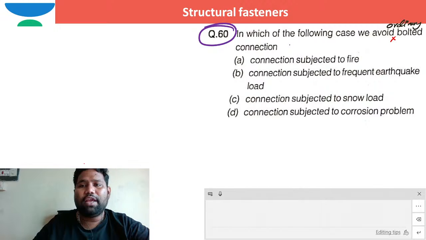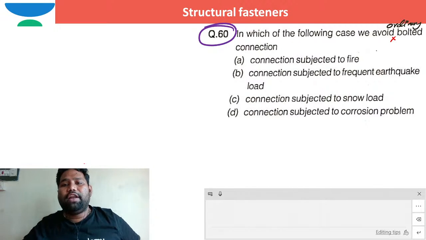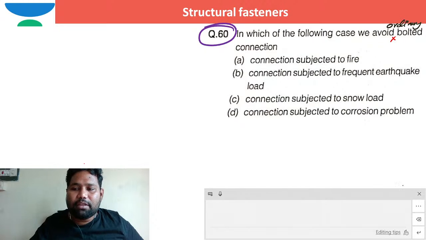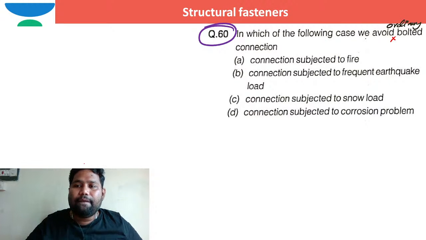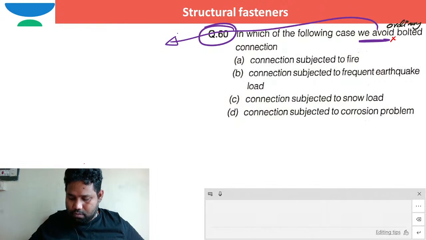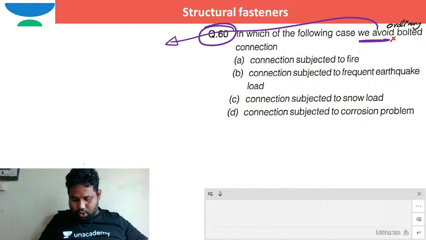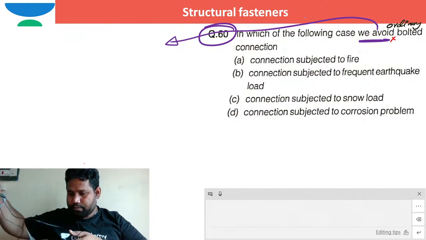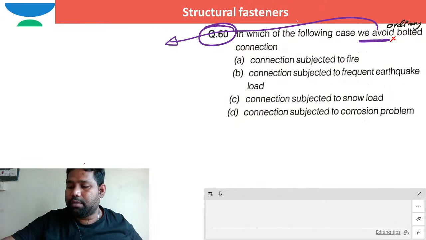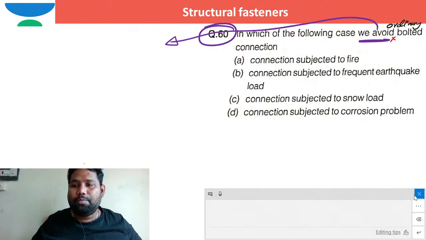In which of the following cases do we avoid ordinary bolted connection? Avoid means we don't use. In which of the following conditions don't we use ordinary bolted connection?